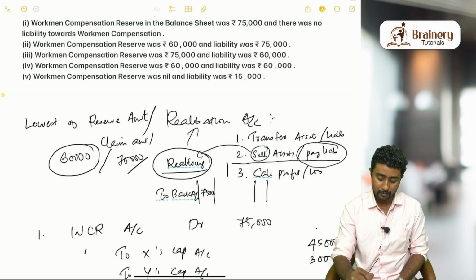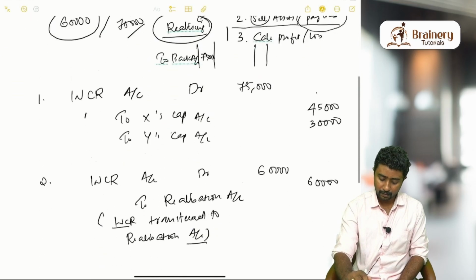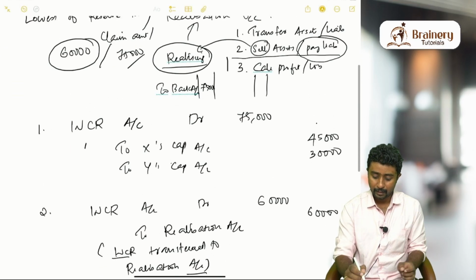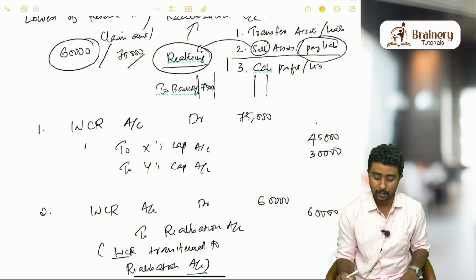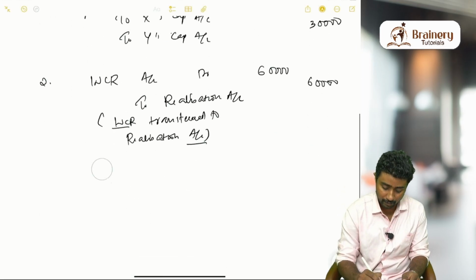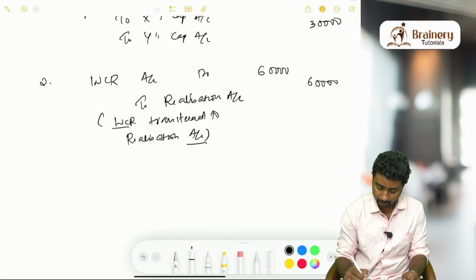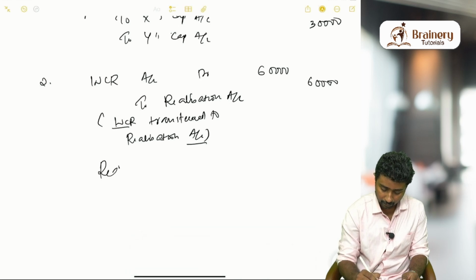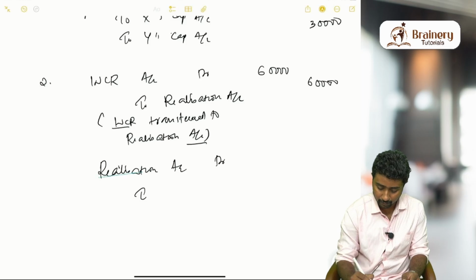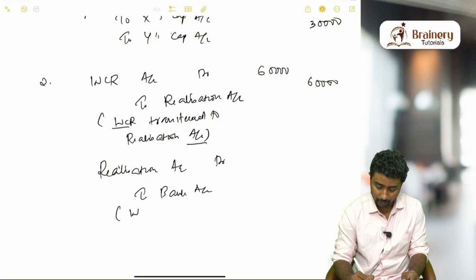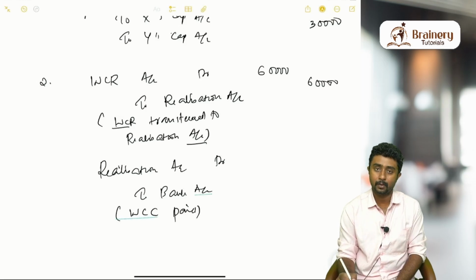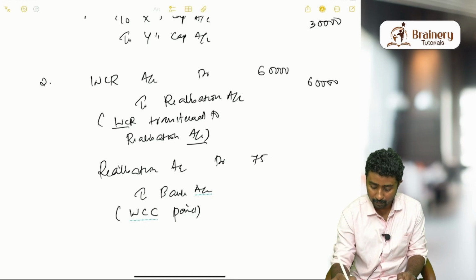So actual amount of claim is how much? 75,000. So when you are paying, as I said, it will come on the debit side of the realization account as to bank. So you know how to convert it into an entry. Realization account debit to bank account. Here narration will be workman compensation claim paid. Amount will be obviously the actual amount of claim.